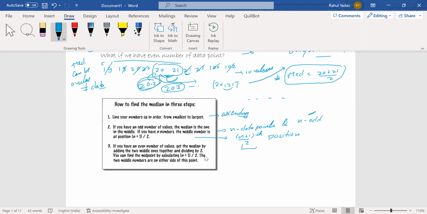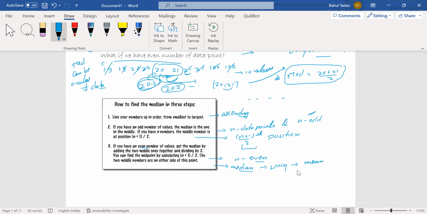In case of an even number of data points, that means if our n is even, we can define the median like this: add the two middle values together and divide by 2. Technically that will give us a median. This format of median will be a unique median if I take the mean of these two values.